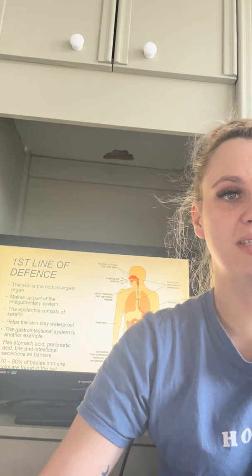In the body, there are three lines of defence against foreign invaders. The first two are non-specific, and the third line has a specific response. The first line of defence is the physical and chemical barriers which prevent pathogens from entering the body. An example of this is the skin, which is the largest organ of the body and makes up part of the integumentary system. The skin releases chemical secretions which restrict the growth of microbes on the surface.